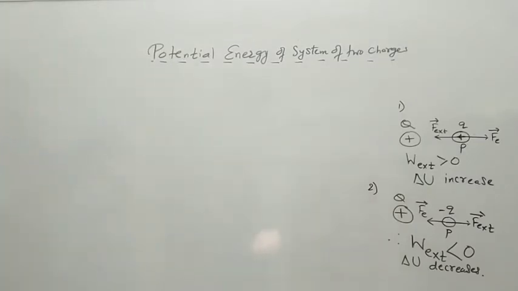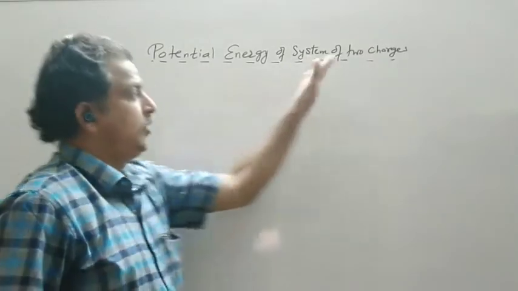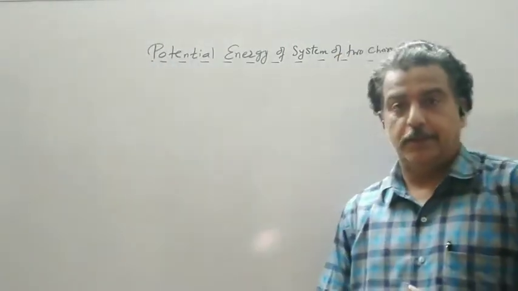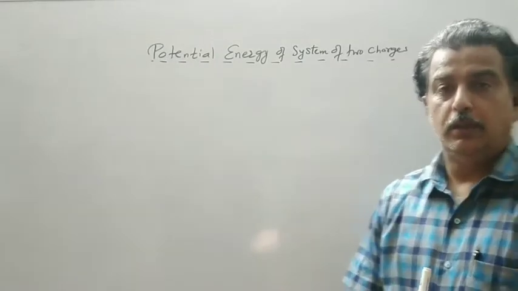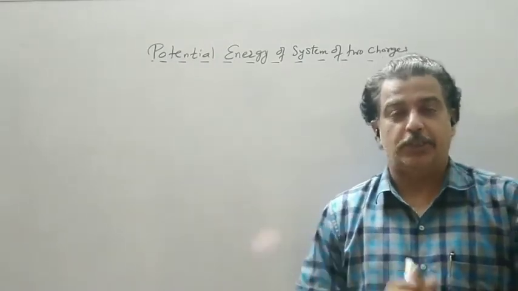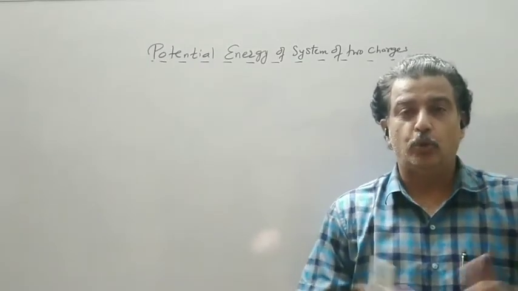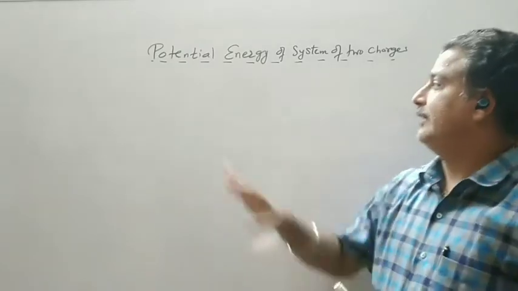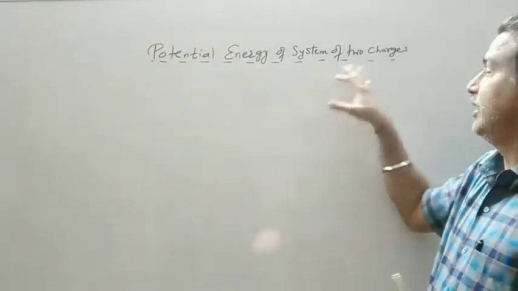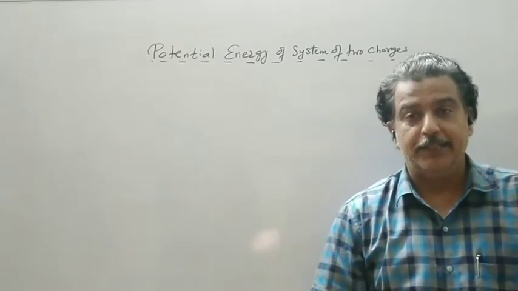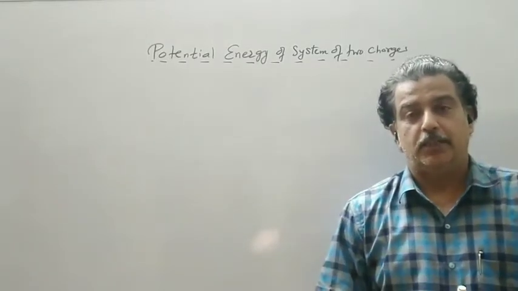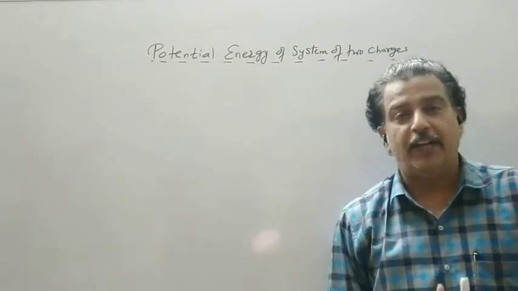Now we will see how the potential energy of the system of two charge changes, or what is the potential energy of the system of two charge. Now in the potential energy of the system of two charges, I have to first fix the position, and then how much energy is spent to create that configuration. If I say find the potential energy of the system of two charges, it means bring two charges which are initially at infinite distance.